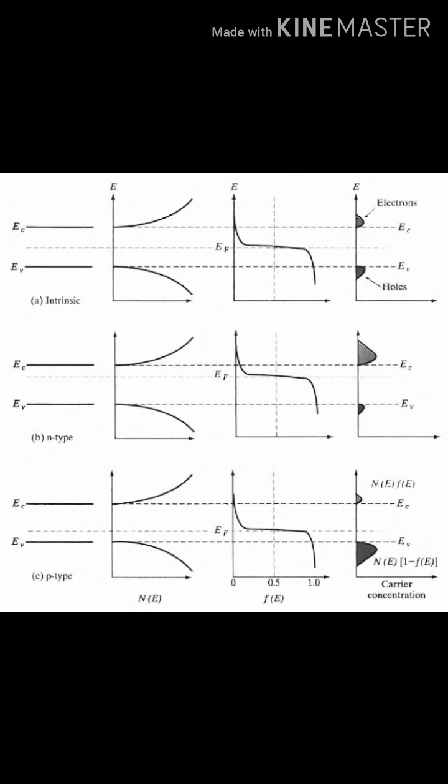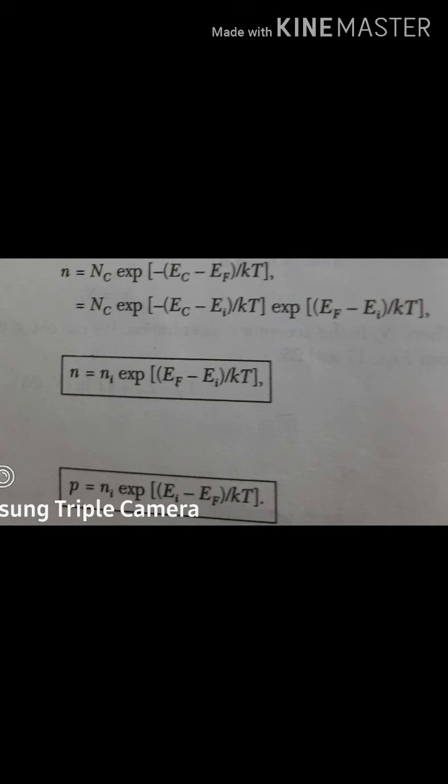Generally, the magnitude of the net impurity concentration Nd minus Na is larger than the intrinsic carrier concentration ni. Therefore, the above relationship can be simplified to nn is nearly equal to Nd minus Na if Nd is greater than Na, and similarly pp is nearly equal to Na minus Nd if Na is greater than Nd. These equations come together and we can calculate the position of the Fermi level as a function of temperature for a given acceptor or donor concentration.